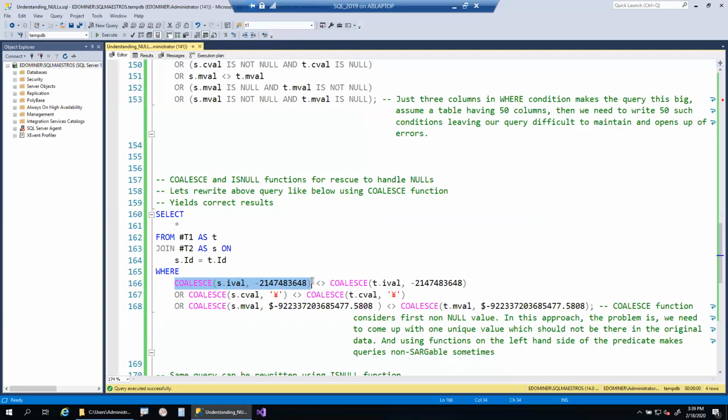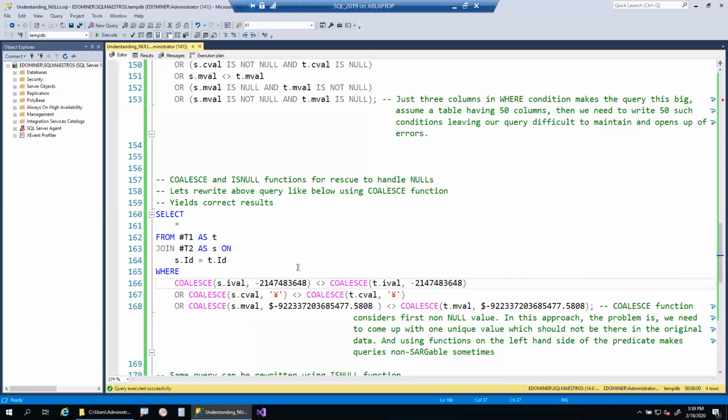SQL Server will consider this as an expression and try to find out whether LHS is equal to RHS, or LHS is not equal to RHS in this case. Whenever a column becomes an expression, SQL Server won't be able to use indexes.